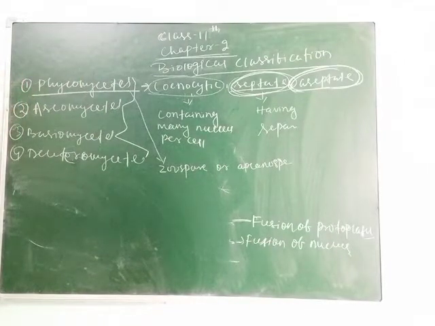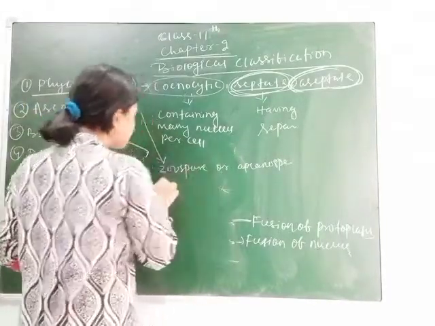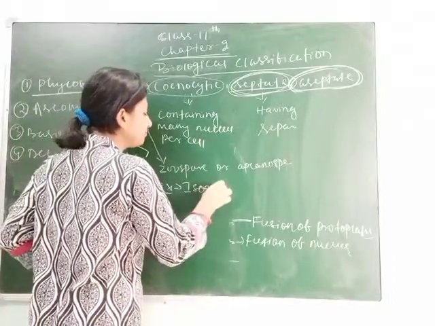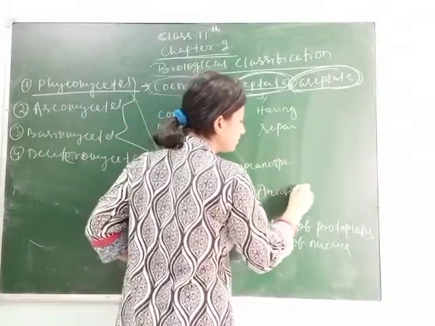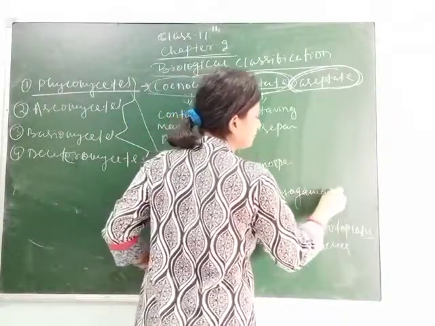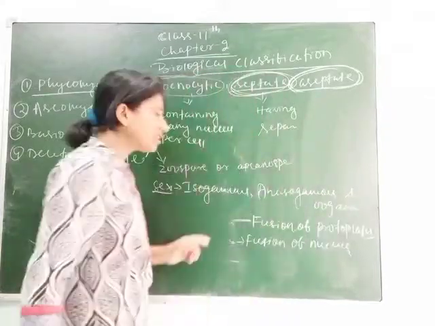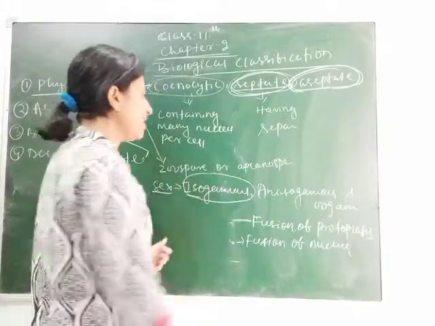Then sexual reproduction takes place by forming isogamous, anisogamous or oogamous gametes. Isogamous means both the gametes are similar in shape and size.